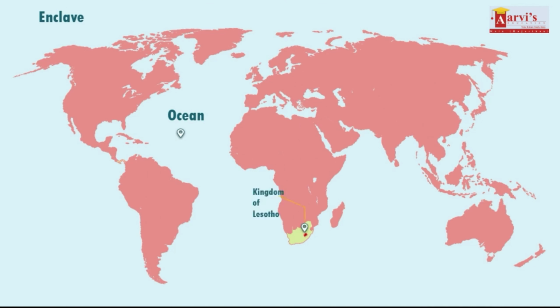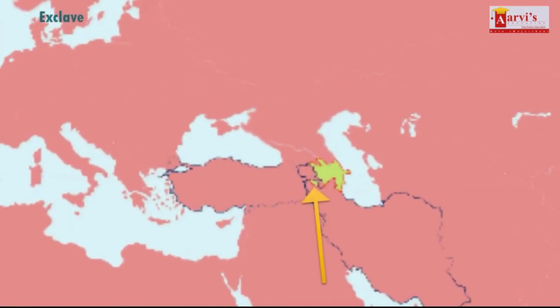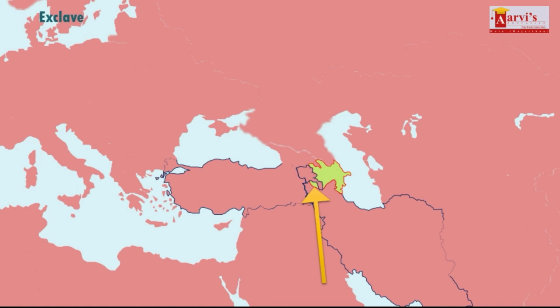Enclave. An enclave is a territory or part of one that is entirely surrounded by the territory of one other state. The Kingdom of Lesotho is enclaved within South Africa. Exclave. An exclave is the portion of a state's territory geographically separated from the main part, surrounded by alien territory. Nakhchivan, which borders Turkey, Armenia and Iran, is an exclave of Azerbaijan.